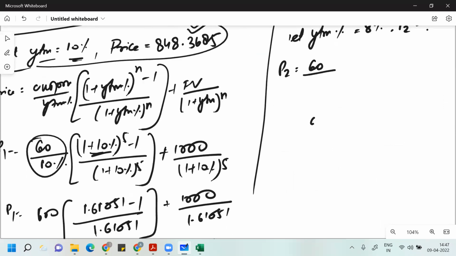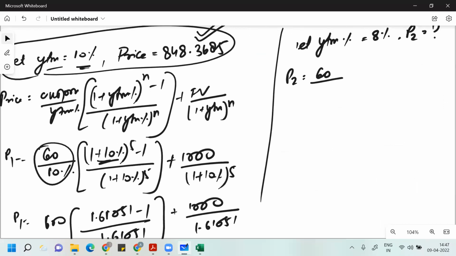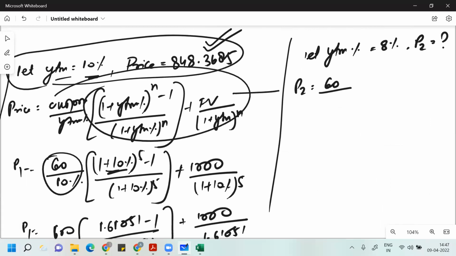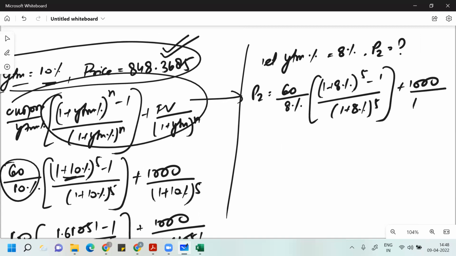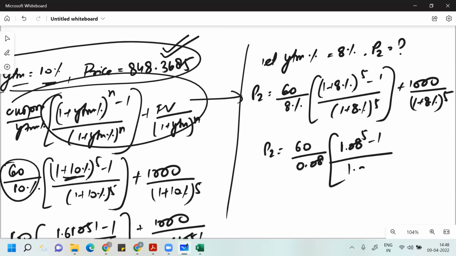Coupon is 60 divided by 8%. This is the formula I'm using here again. Coupon is 60 divided by 8%, times (1 plus 8% to the power 5 minus 1) divided by (1 plus 8% to the power 5), plus face value 1000 divided by 1 plus 8% to the power 5. So your price will be 60 divided by 0.08, times (1.08 to the power 5 minus 1) divided by 1.08 to the power 5, plus 1000 divided by 1.08 to the power 5. You can do this calculation by yourself.